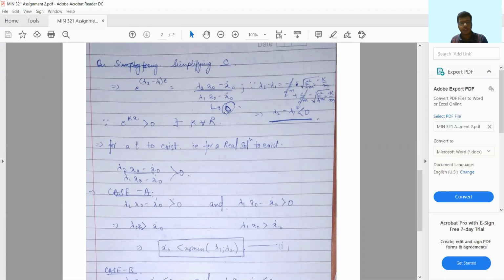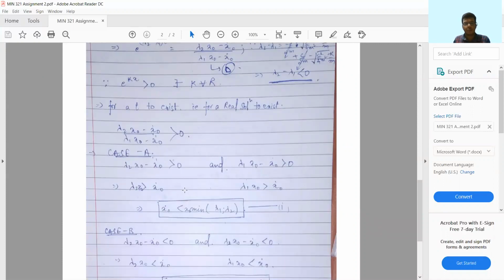Also, the output of an exponential function is always positive for all real numbers. Therefore, for a real solution for t which is not infinity to exist, the fraction on the right hand side should be greater than 0. This puts two conditions.